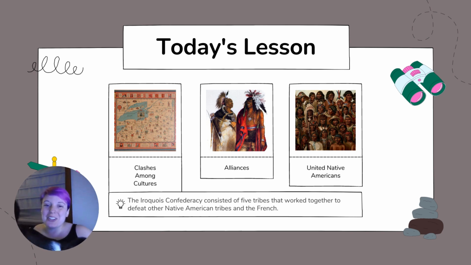Our main idea for the section is that the Iroquois Confederacy consisted of 5 tribes that worked together to defeat other Native American tribes as well as the French.